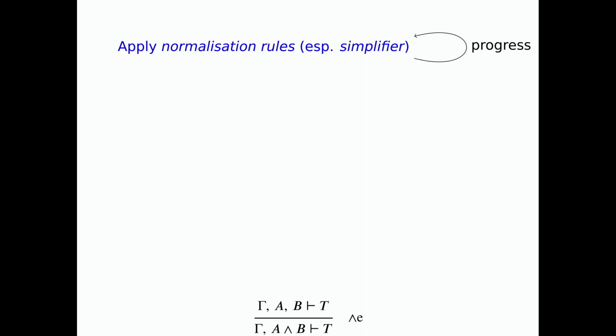They can also produce 0 sub-goals, then they close the goal immediately, or prove the goal immediately, so then we are done, but usually they generate one sub-goal. A typical such rule is this AND elimination rule at the bottom here. So if we have a hypothesis that is a conjunction, then we split it up into 2 hypotheses and eliminate the conjunction. Okay. We apply these rules in a fixed point loop, and that is what this arrow here means.